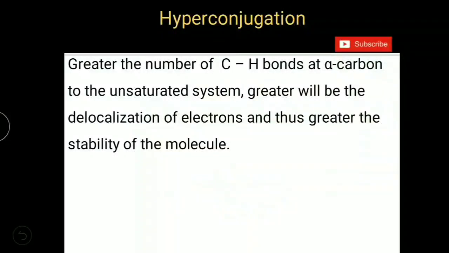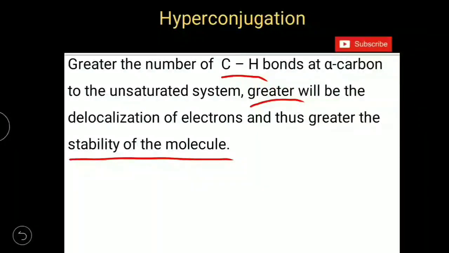The greater the number of CH bonds at the alpha carbon to the unsaturated system, the greater will be the delocalization of electrons and thus the greater the stability of the molecule. This hyperconjugation influences the stability of the molecule. If we have more hyperconjugated delocalizations of electrons, then the stability of the molecule will be more.